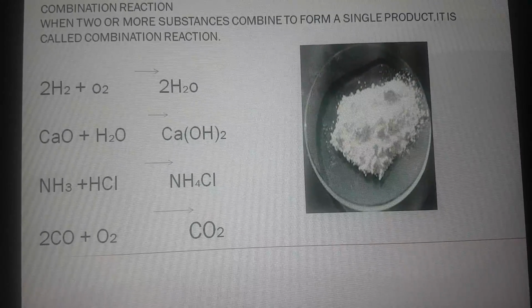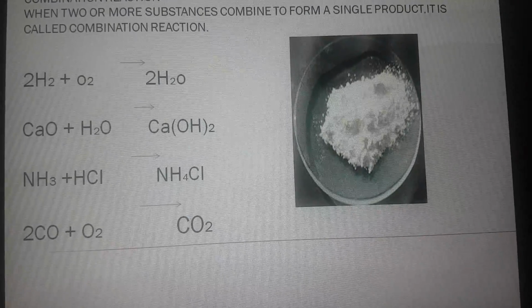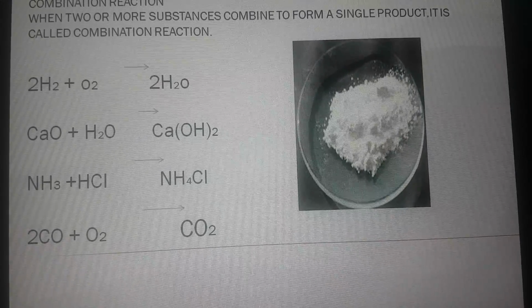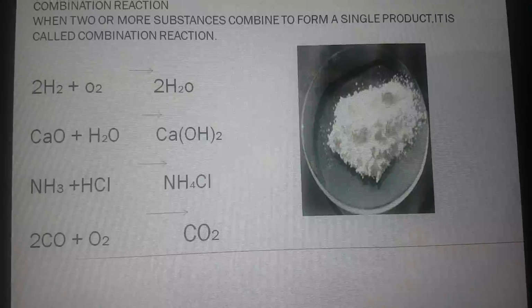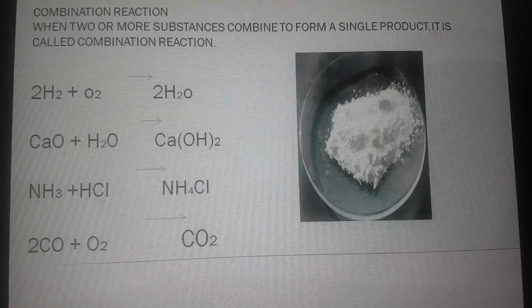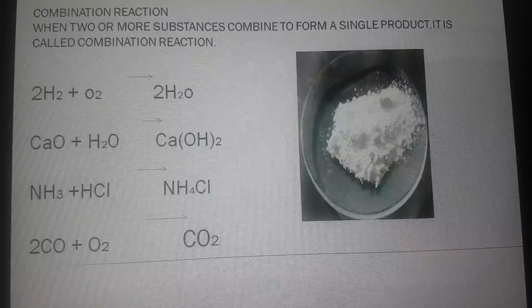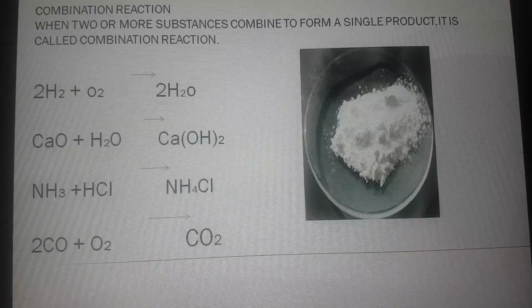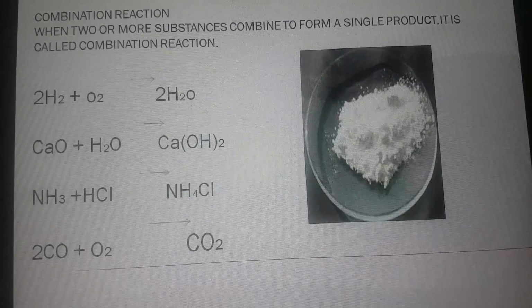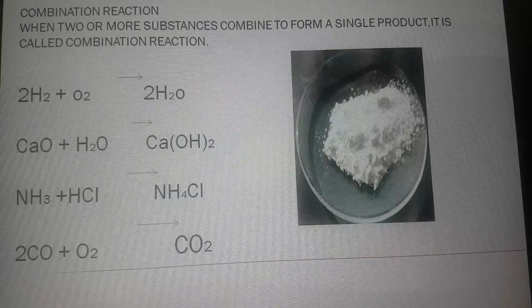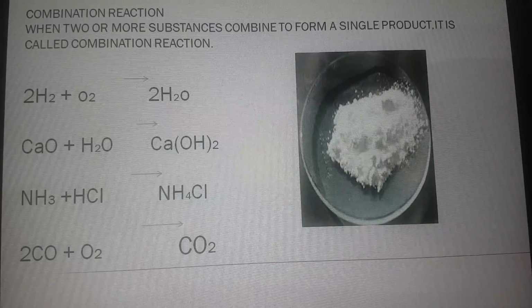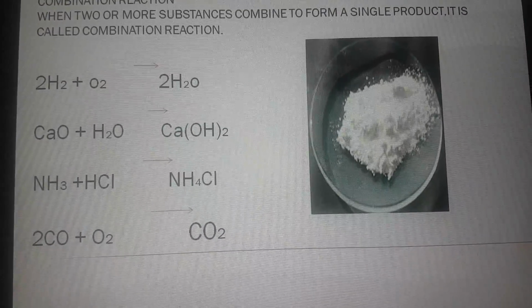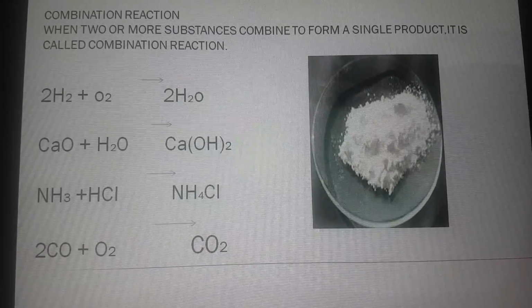Now when calcium oxide reacts with water, it forms calcium hydroxide. Here calcium oxide is said to be quicklime and calcium hydroxide is said to be slaked lime. These are their general names. In this reaction, when calcium hydroxide is formed, if you touch the beaker, you will find it is very hot. So some reactions evolve heat. Such kinds of reactions are said to be exothermic reactions. What are they? Exothermic reactions are the reactions in which heat is evolved. You can see the picture of calcium hydroxide here aside.